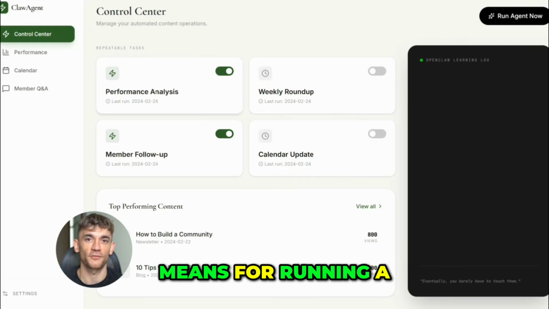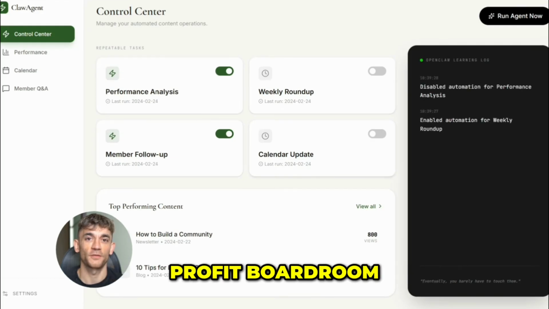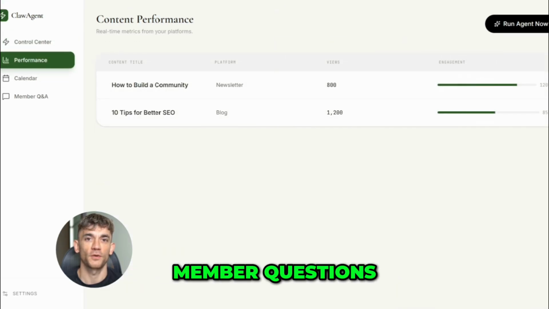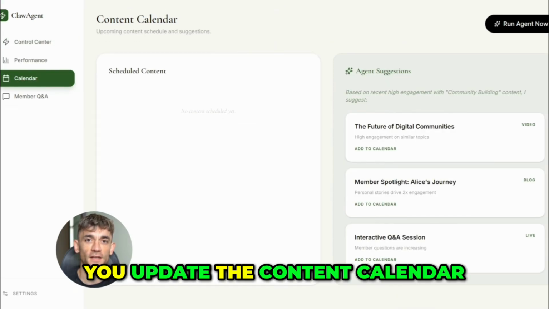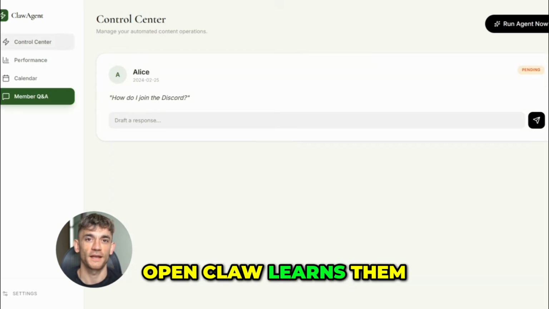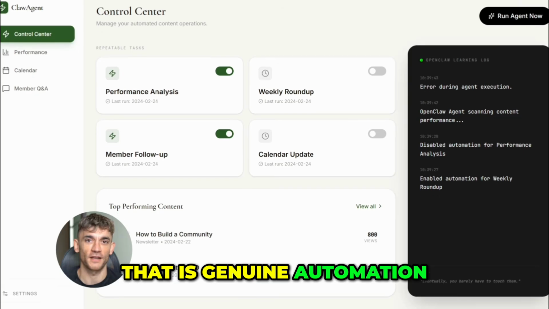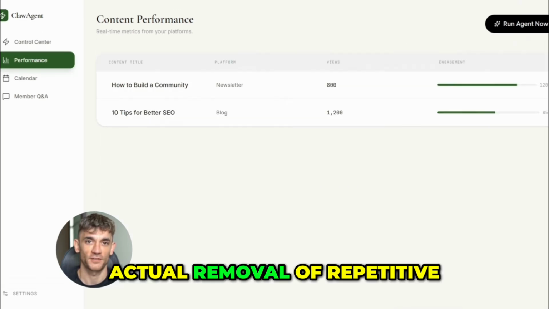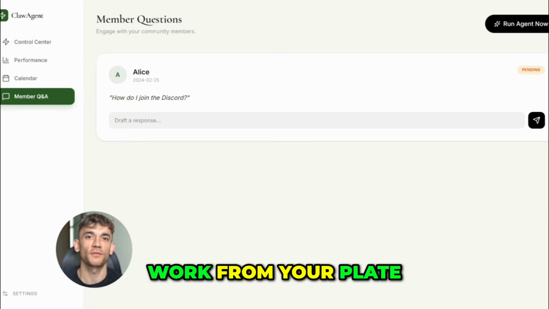Think about what that means for running a community like the AI Profit Boardroom. Every week you do certain things. You check which content performed well, you write a roundup, you follow up on member questions, you update the content calendar. These are all repeatable. Toggl sees them all, OpenClaw learns them, and eventually you barely have to touch them. That is genuine automation, not just AI helping you type faster, actual removal of repetitive work from your plate.